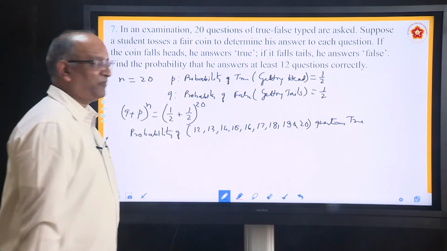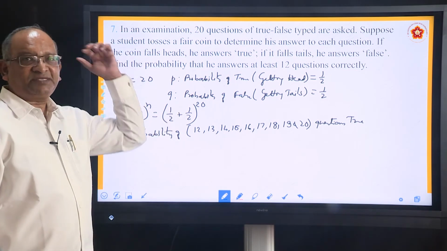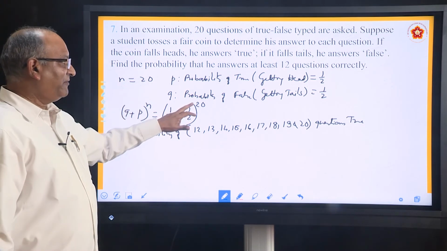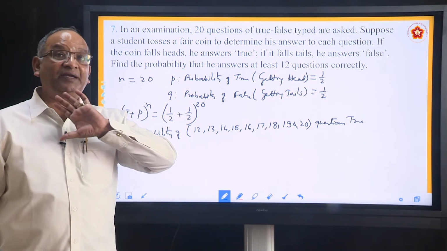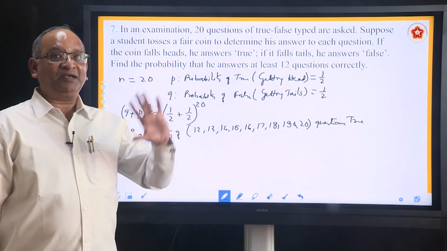That's what we want to find out. Now, in this expansion, how many terms are going to be there? Since the power is 20, there are going to be 21 terms.